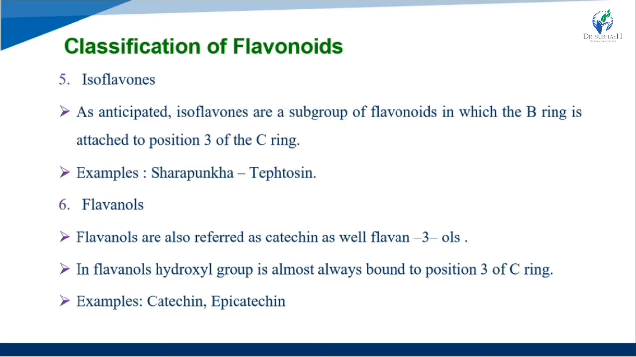Then the sixth class is flavanols. Flavanols are also referred to as catechins, also known as flavan-3-ols. In flavanols, the hydroxyl group is almost always bound to position number 3 of the C ring, the aromatic carbon ring. So the hydroxyl group is bound to carbon number 3 of the C ring. Examples are catechin and epicatechin.